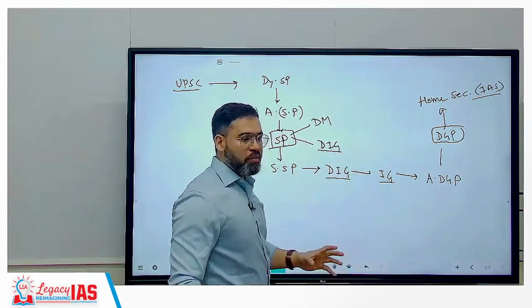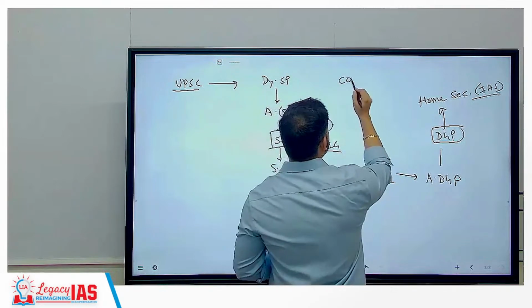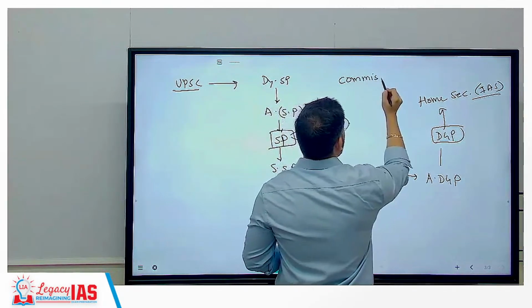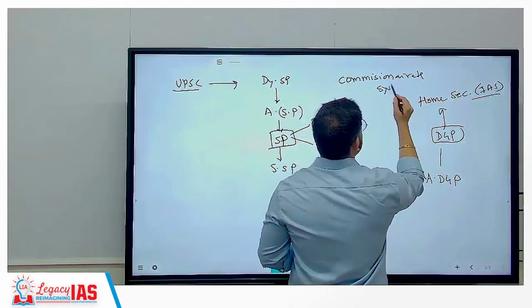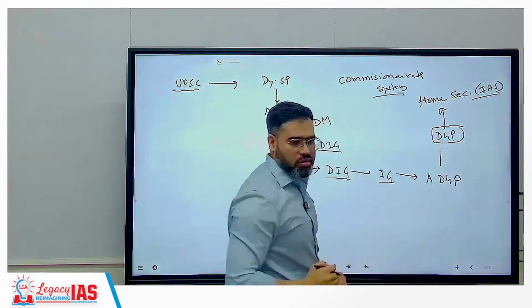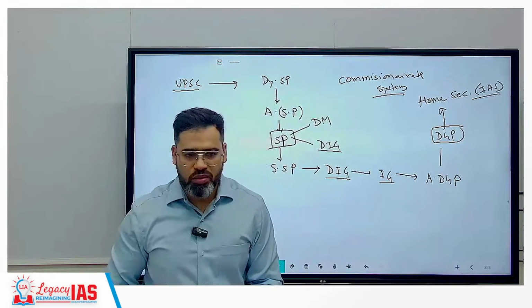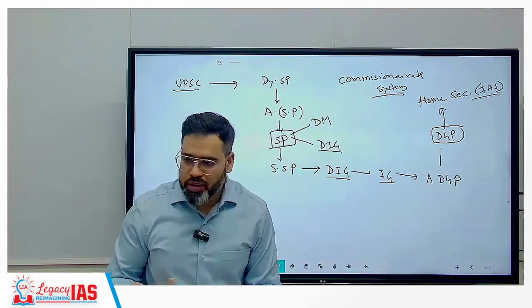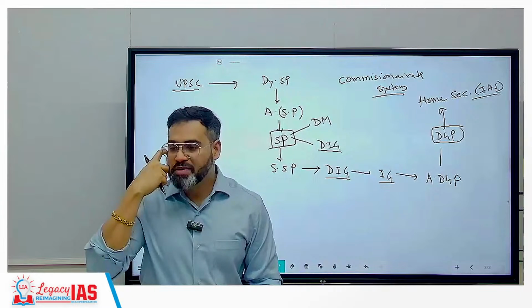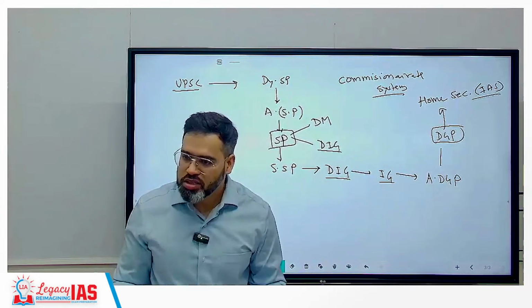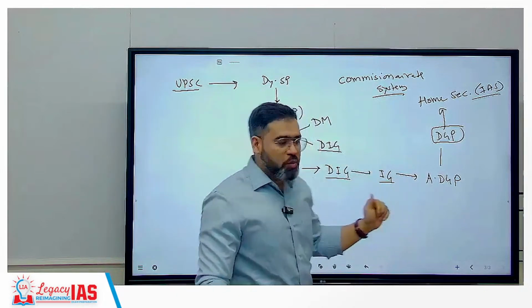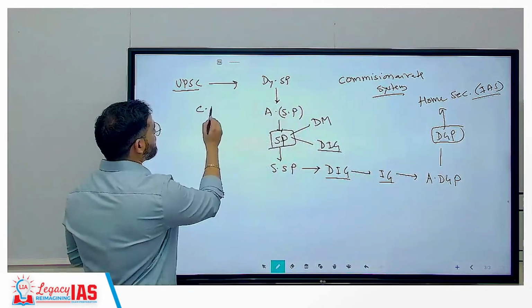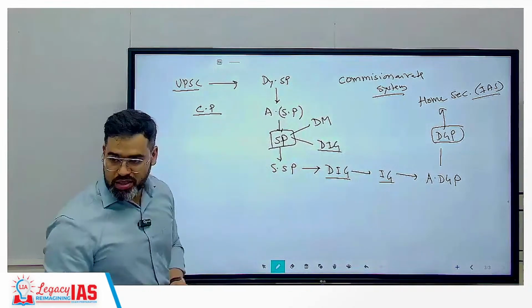But suppose, for example, you have seen there is one system, that is the commissionerate system, like Bangalore. Bangalore का DM कौन है? Anyone know? There is no DM system in Bangalore. Correct. Bangalore का SP कौन है? Anyone know? Because there is no such system. Because Bangalore is having which system? Commissionerate system.